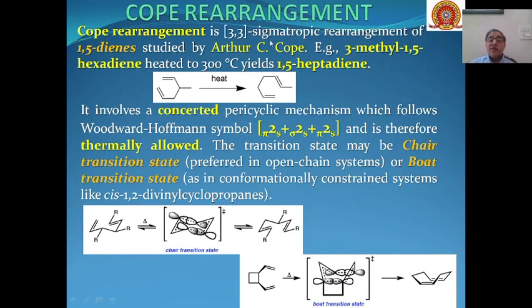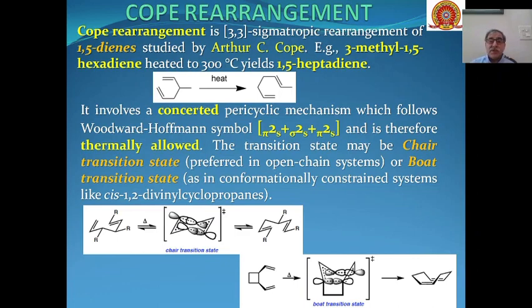Cope rearrangement is a 3,3 sigmatropic rearrangement of these types of 1,5 dienes, and this was first reported by Arthur Cope, so that is why this is known as Cope's rearrangement.